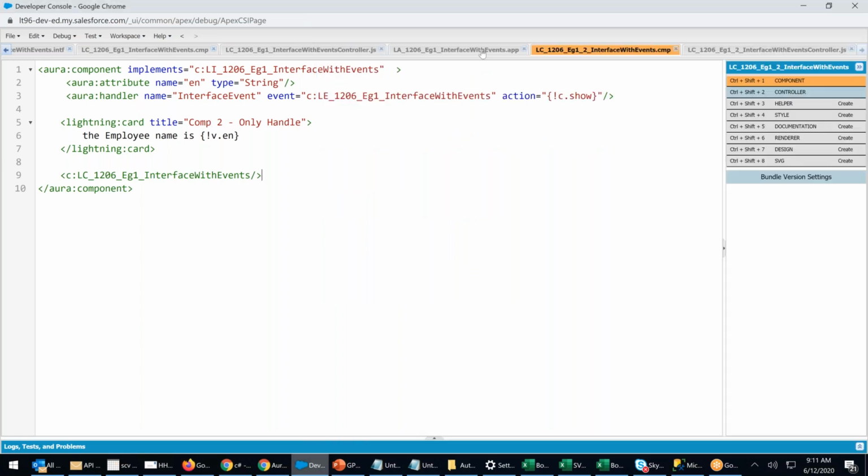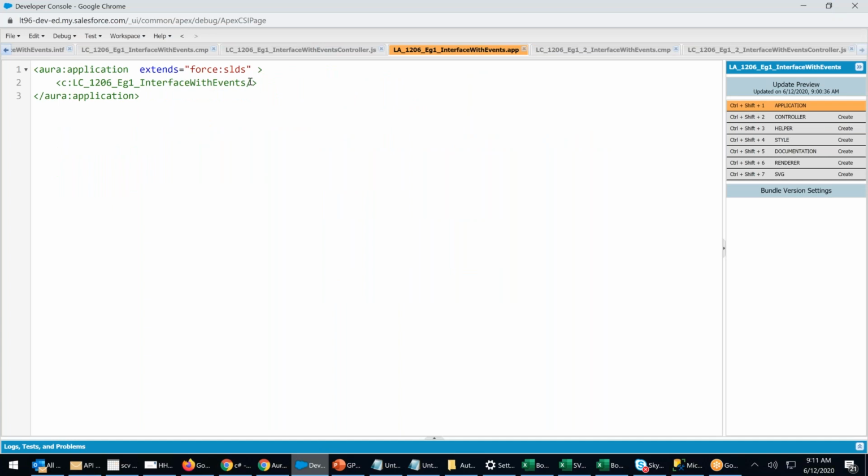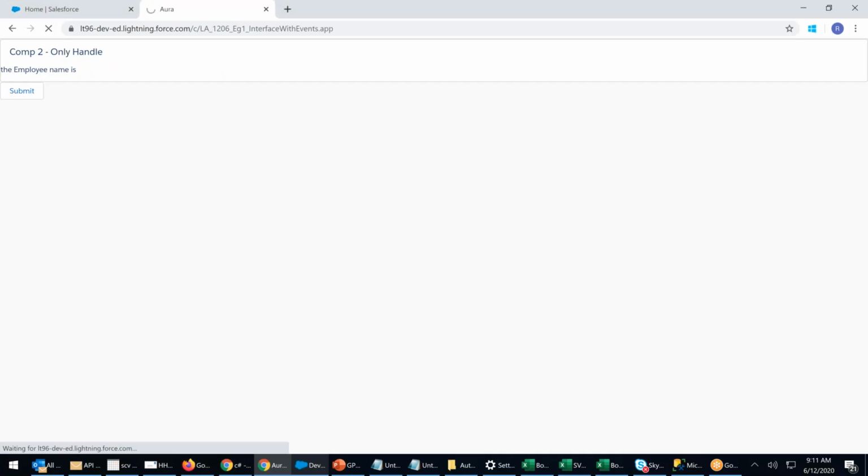I'm not doing anything else. Now I go to my app and I call what? The parent, because the child is also already there inside the parent. Control S. Update the preview. I'm updating it. Component 2, the name is submit. The event is fired and the name comes here, Rupam. In the parent, the name is coming up. Now, understood?